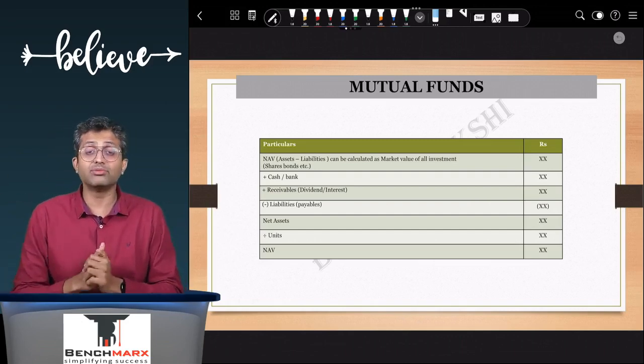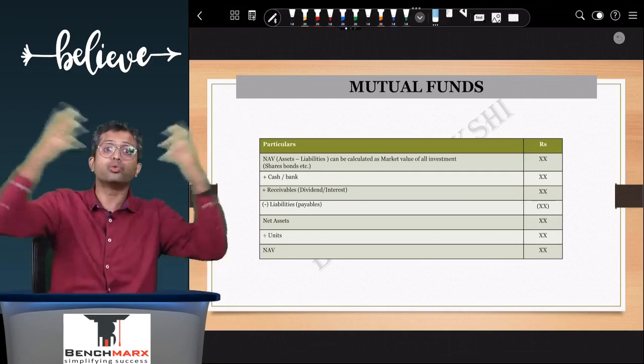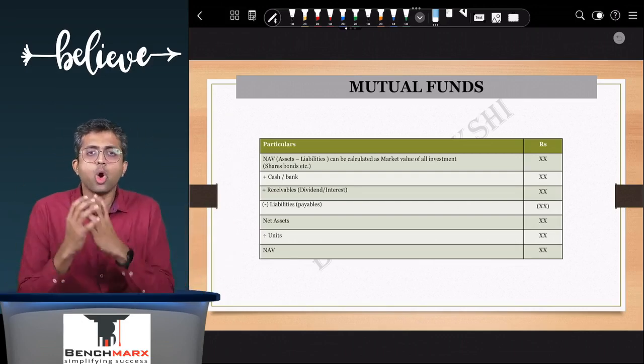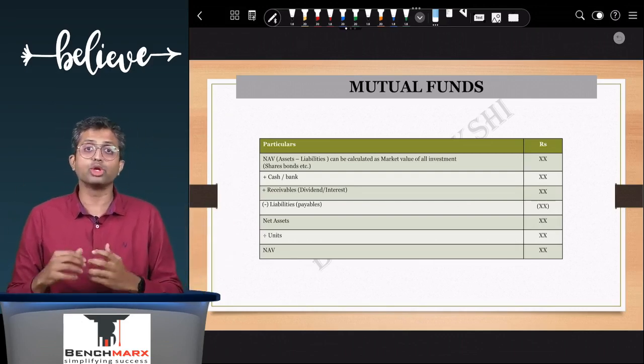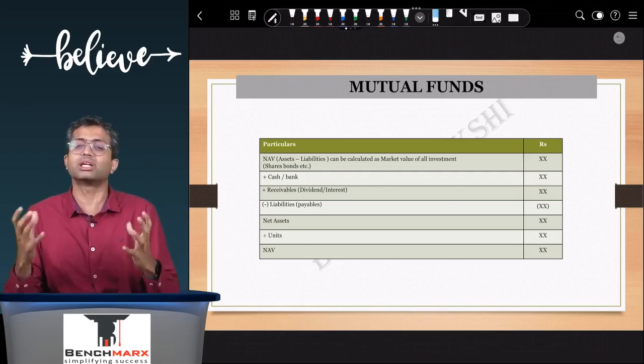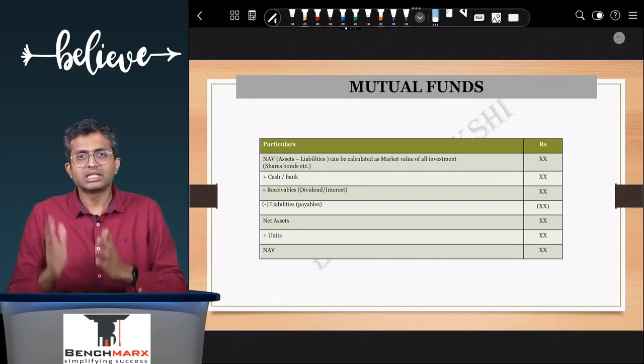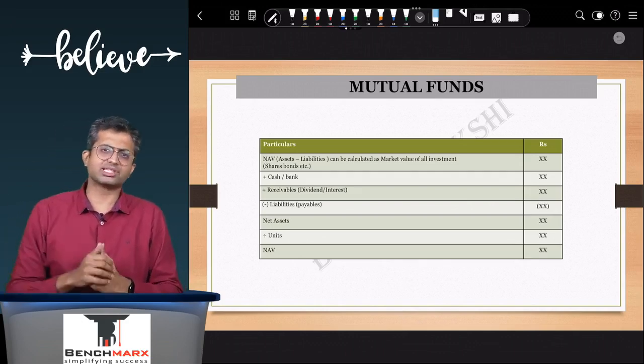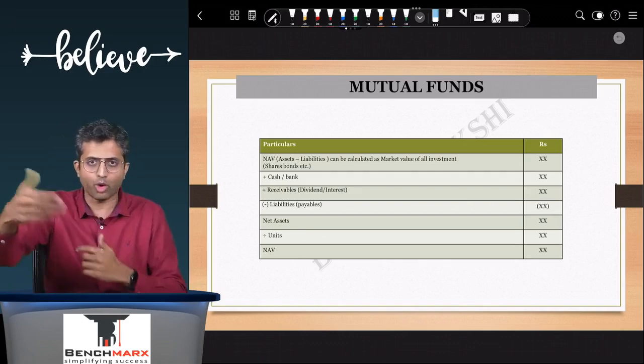How do you calculate the NAV? Well, we will take the market value of the investment portfolio. What is there in the investment portfolio? Well, you can have shares, you can have bonds, you can have commodities. You will take the market value of these investments. Typically, in exam questions, you will be given the cost of these investments.